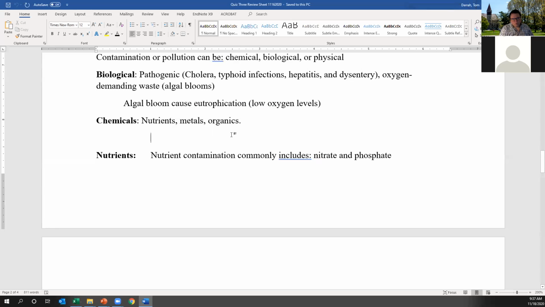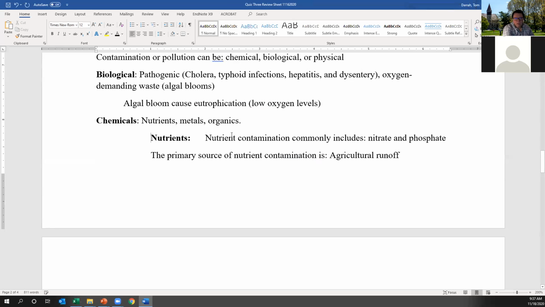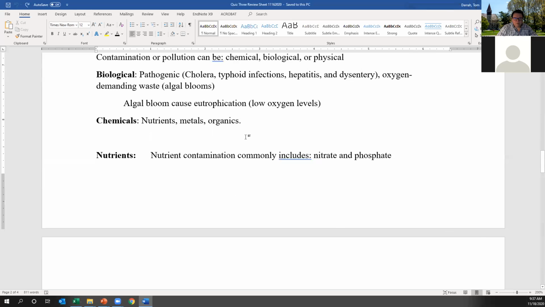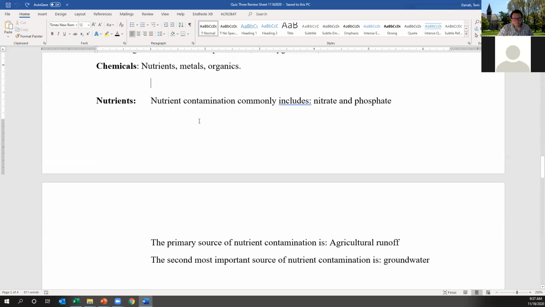The third most common type of chemical contamination is organic components. These can be naturally occurring organic components, such as things that break down from leaf litter, or more commonly, synthetic organic compounds, which are generated by industrial activities and can cause a variety of health problems and lead to really poor water quality.